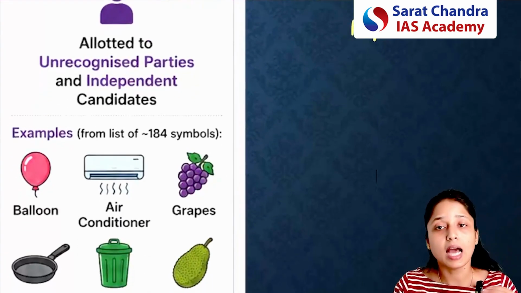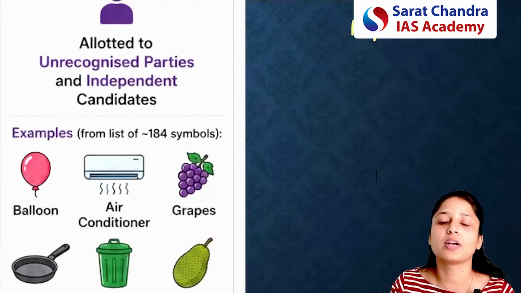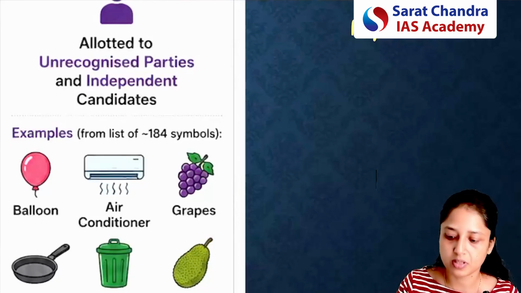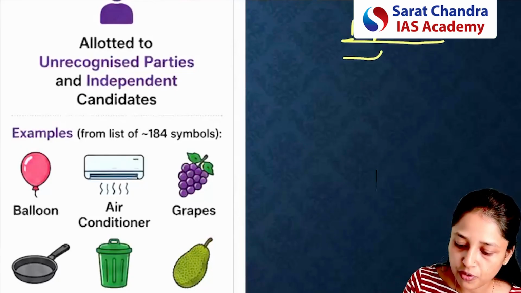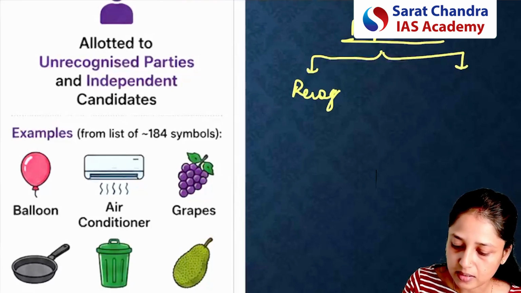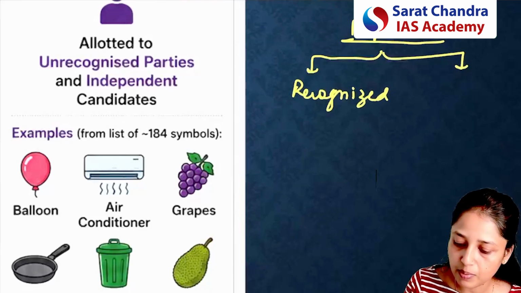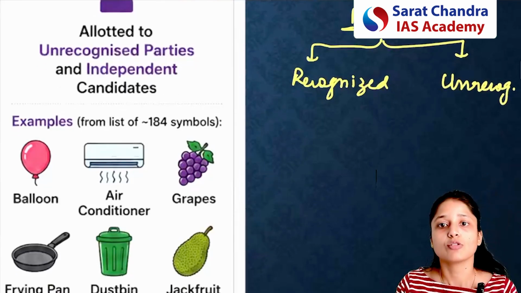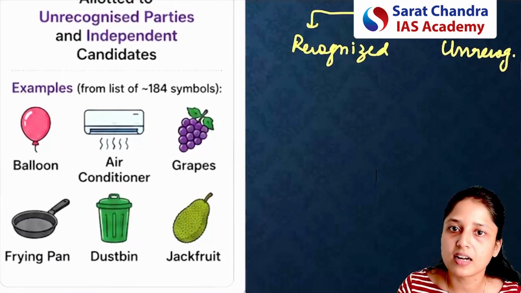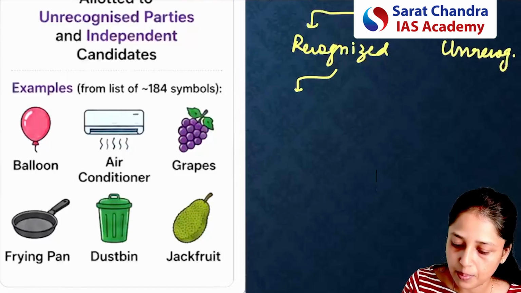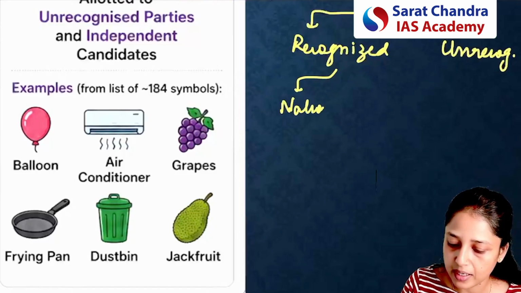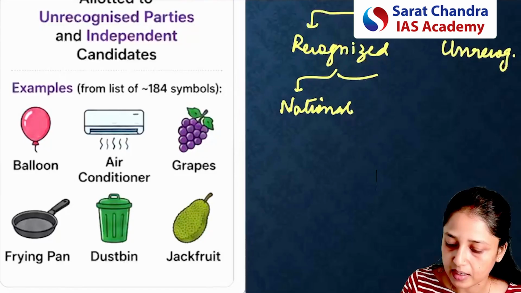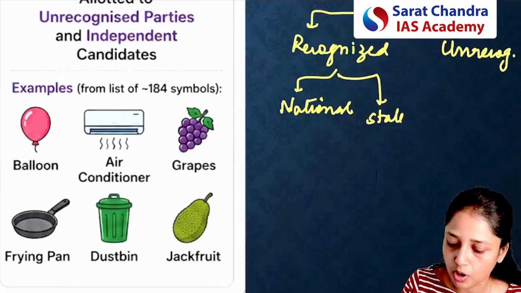Now, in these registered political parties, there will be 2 groups. What are those 2 groups? The first group will be the recognized political parties, and the second group will be the unrecognized political parties. So, what all parties can be called recognized political parties? For example, any national party or any state party can be called a recognized political party.